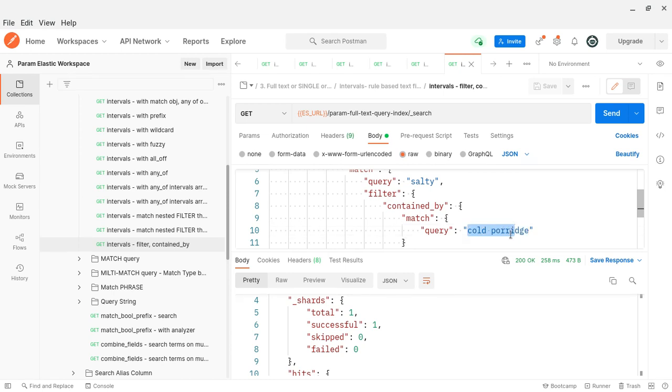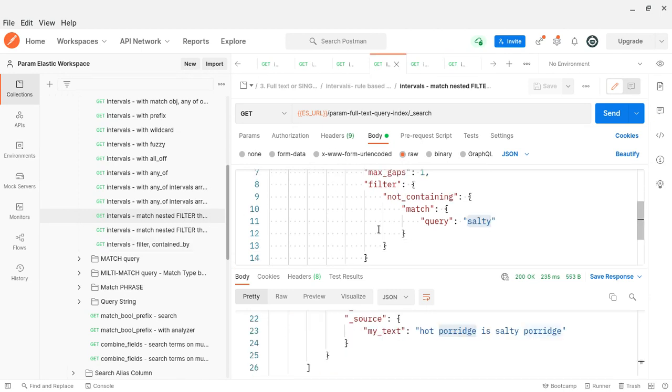Salty should be in between cold porridge. That's what contained by means. If it is cold porridge, there is nothing in between. So what is contained by? It should be within the interval.